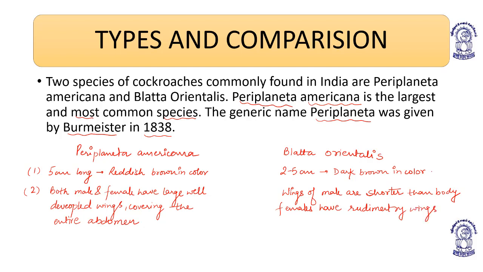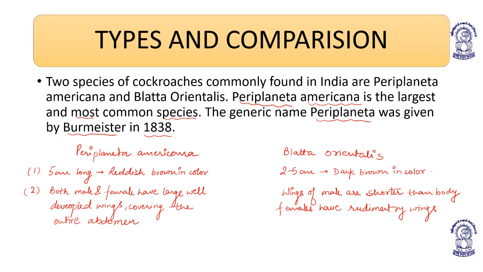So Periplaneta americana is longer in comparison to Blatta orientalis. Periplaneta americana is reddish brown in color, and Blatta orientalis is dark brown. In Periplaneta americana, both male and female have large and well-developed wings covering the entire abdomen. In Blatta orientalis, the wings don't cover the entire abdomen, they are shorter than the body, and females have rudimentary wings.